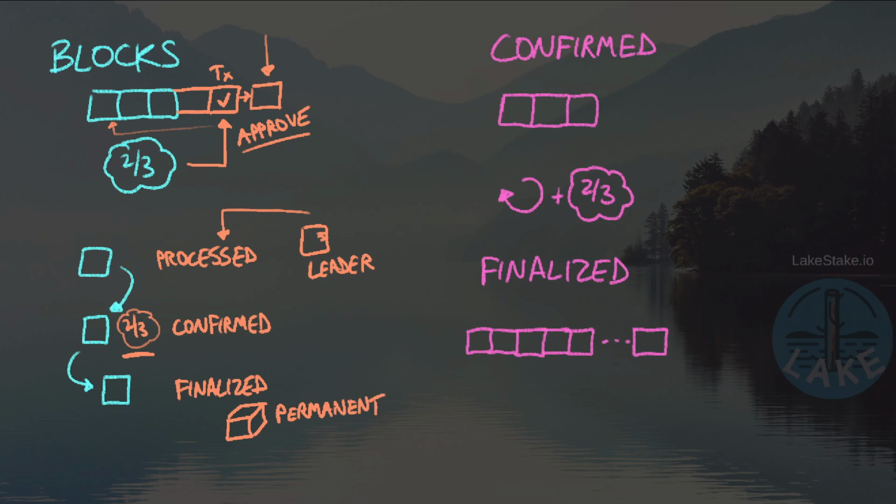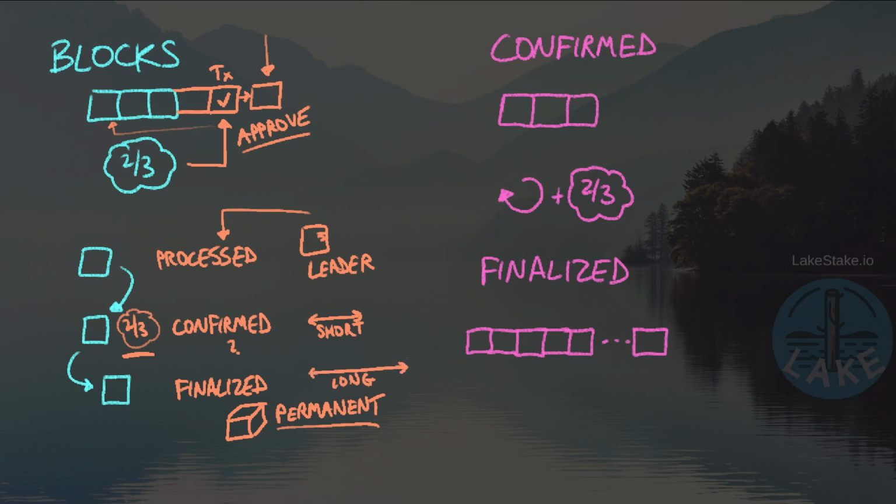But that's interesting because if we can't go back, if it's permanent at this state, well then what about this confirmed status? Again, is there a chance that we could go back in time? And if it's not locked in, then how do we continue to move forward as a network? Well, Solana is essentially building this out to have a short-term method of confirming our blocks, and then we also have a much longer-term method as well.